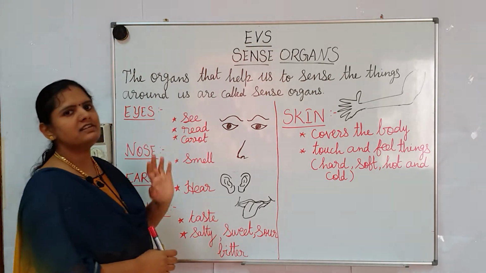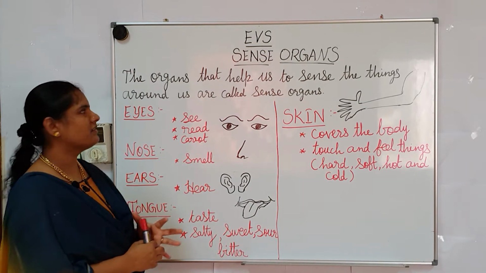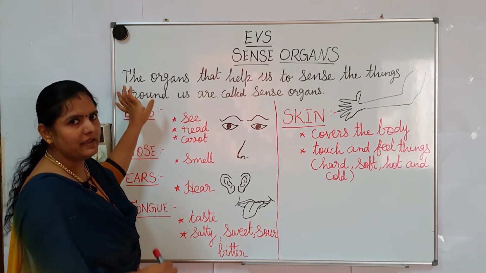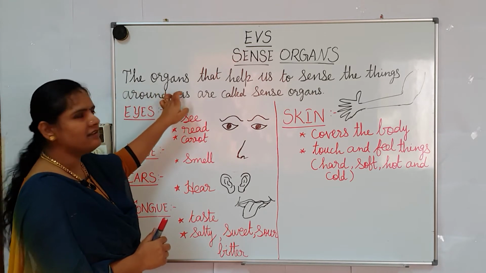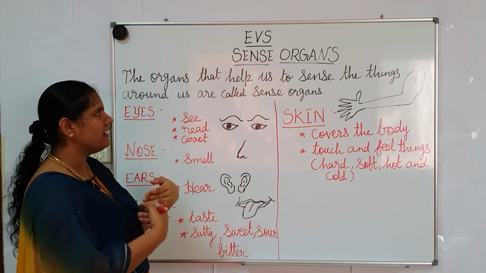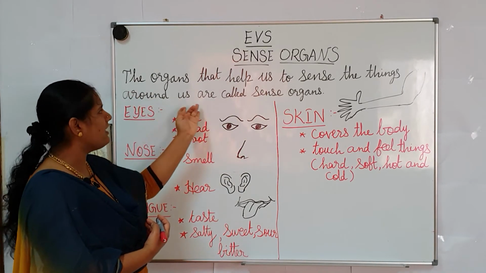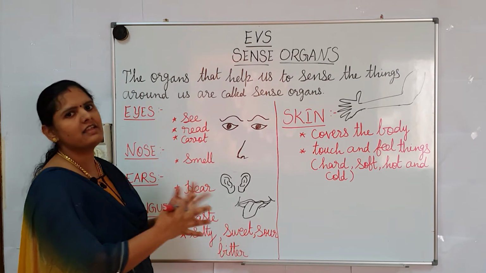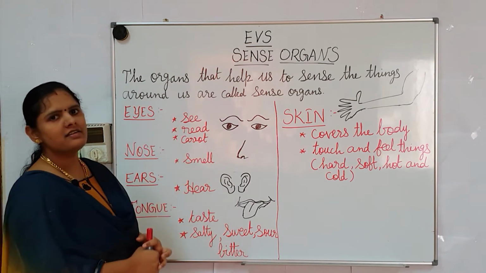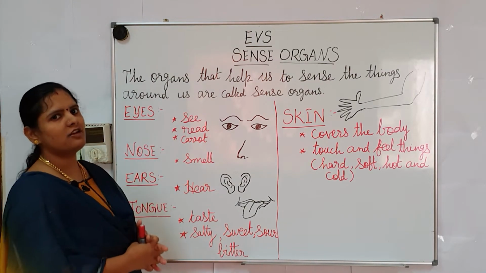I repeat, the organs that help us to sense the things around us are called the sense organs. This is the definition of sense organs.